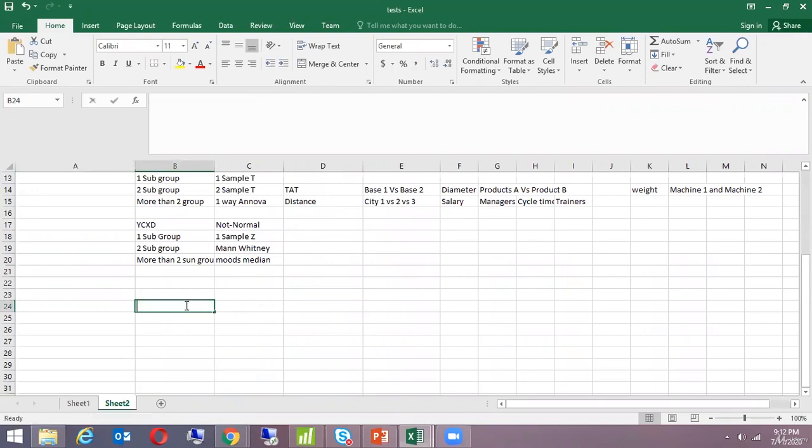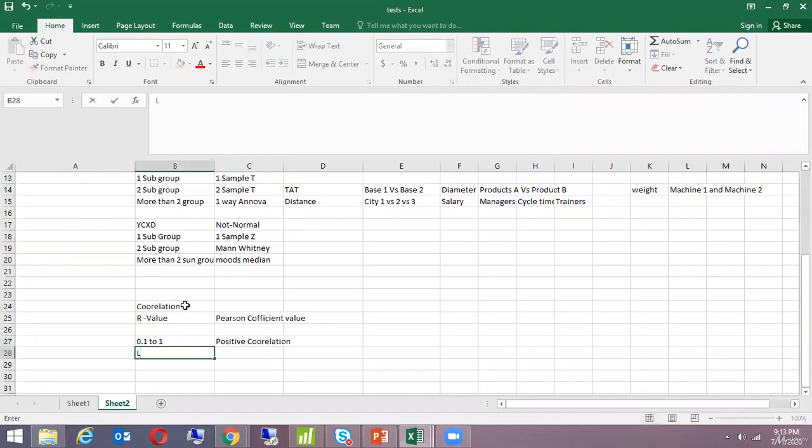So for correlation, there is an R value, which is called the Pearson coefficient value. It ranges between minus 1 and 1. If it is 0.121, it's a positive correlation.